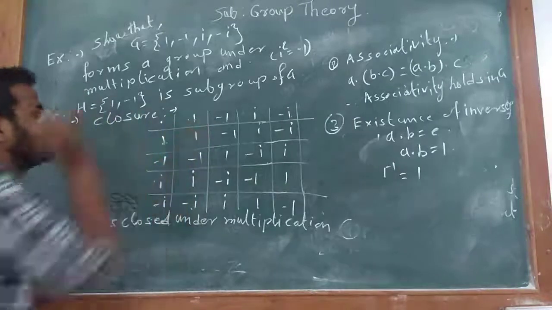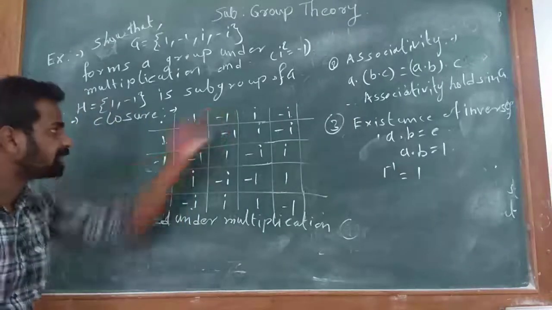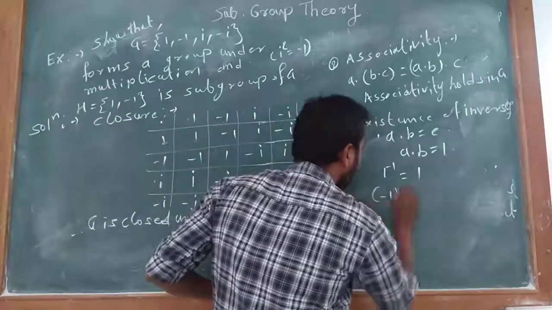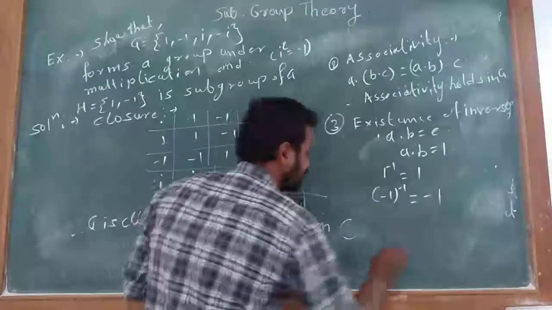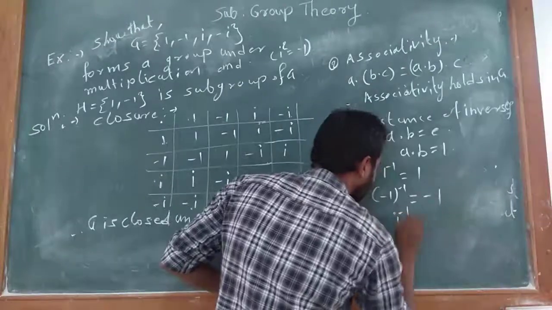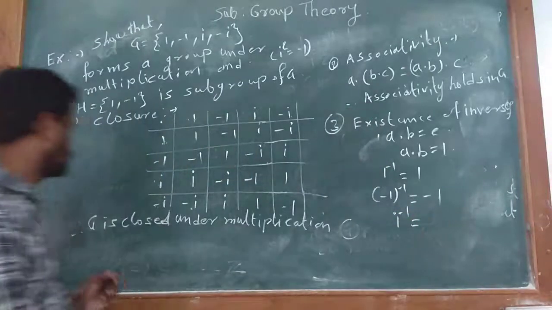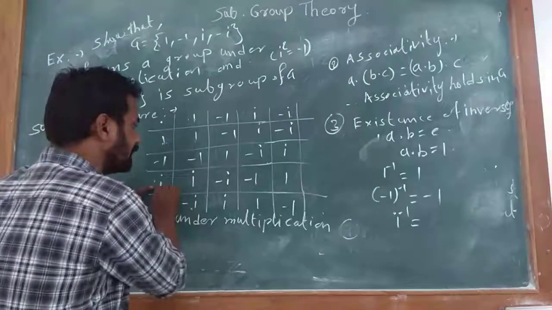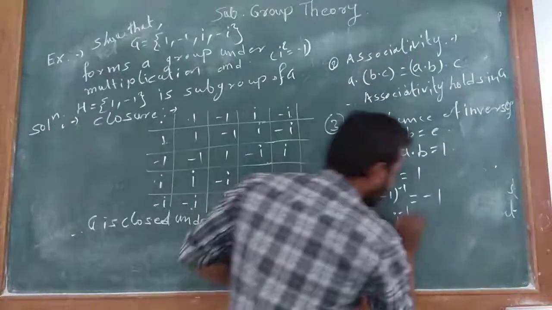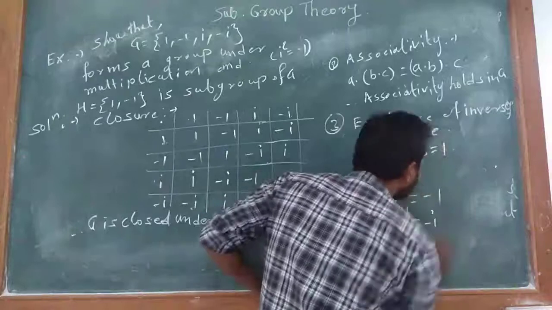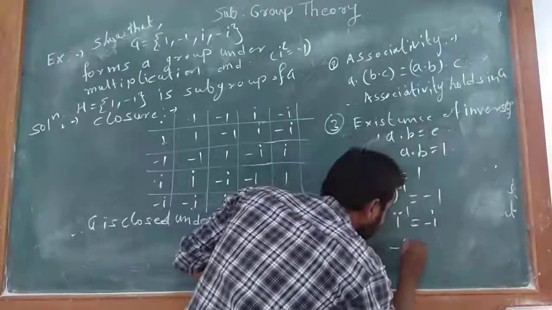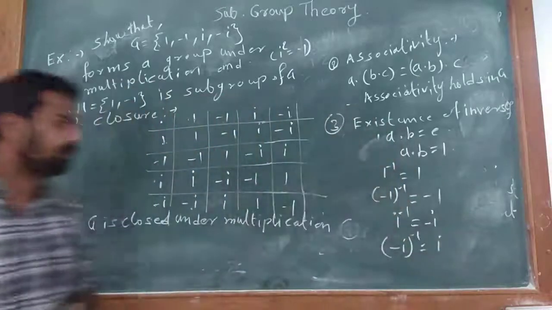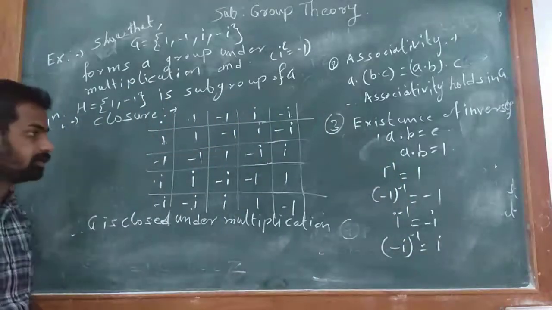Minus 1 into minus 1 is equal to 1, meaning minus 1 inverse is minus 1. For i, i multiplied by minus i gives 1, so i inverse is equal to minus i, and minus i inverse is equal to i.